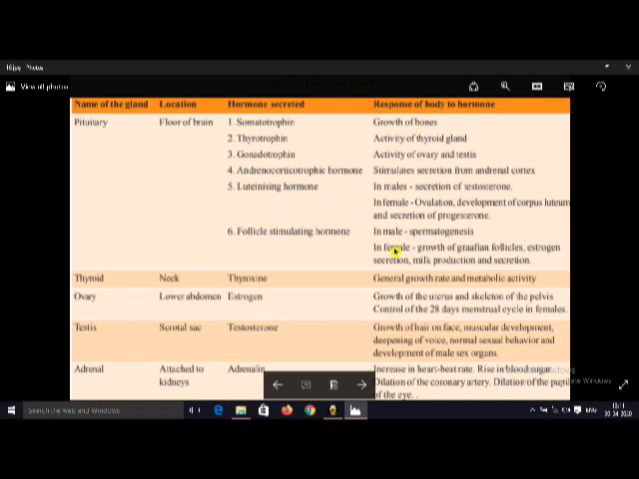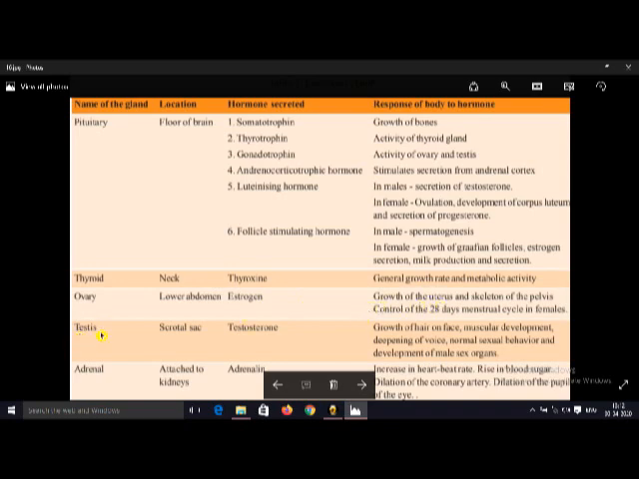And all these are the functions of these hormones. This is a very important gland. This is also called the master gland. And the thyroid is present in the neck region. It releases a hormone called thyroxine. It controls the growth rate and metabolic activity in our body. And the ovary, in females, is present near the lower abdomen, and it releases a hormone called estrogen. It is also called a female sex hormone. It controls the changes in females.